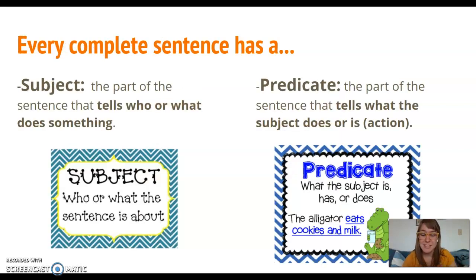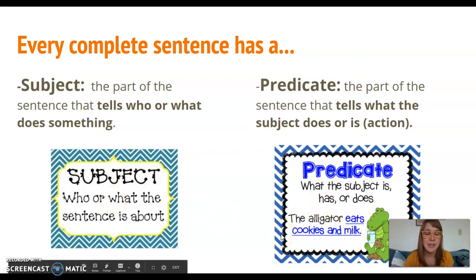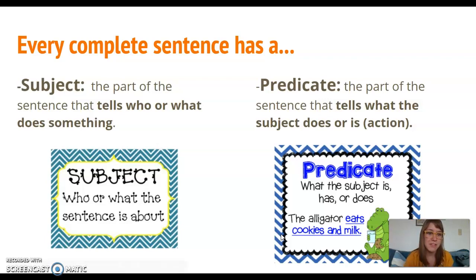Every one of these sentences has two main parts to it. The first is the subject, and the second is the predicate. The subject is the part of the sentence that tells who or what does something, who or what the sentence is about. And the predicate is the part of the sentence that tells what the subject does, the action that's taking place. As you can see, there's an example down here. The alligator eats cookies and milk. That's what the subject is doing, eating cookies and milk.